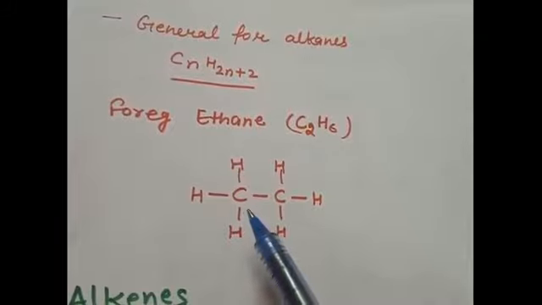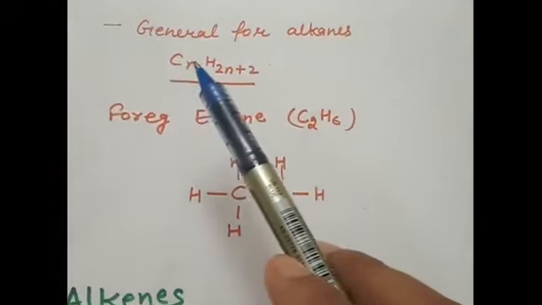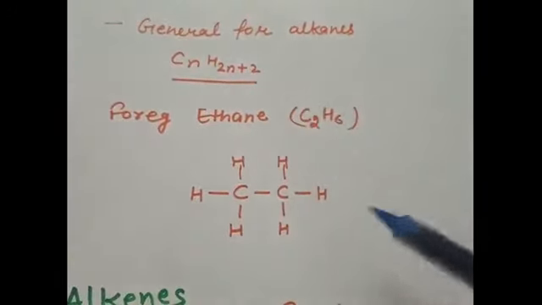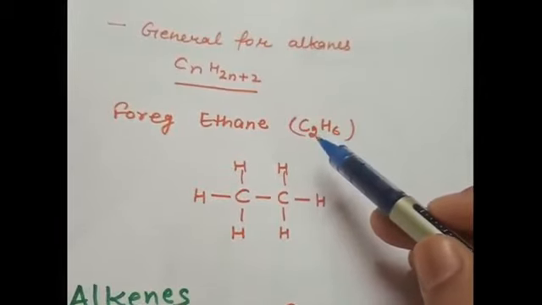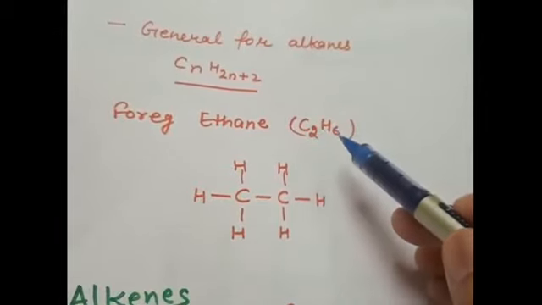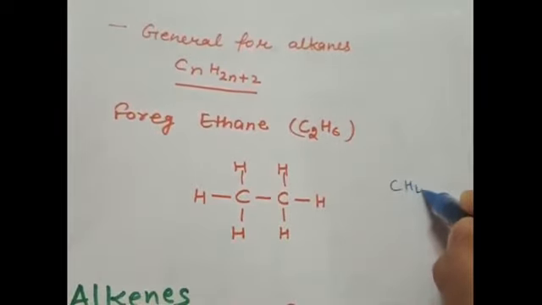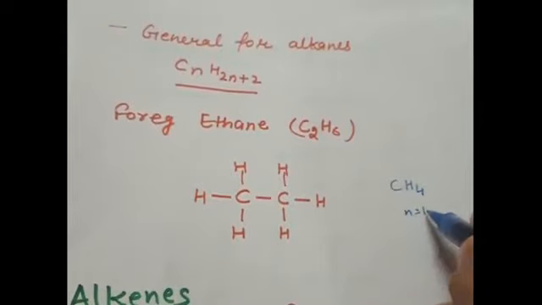So the general formula for alkane becomes CnH2n+2. Suppose we are talking about ethane: when n is 2, then H is 6. The same holds for CH4: when n is 1, then H will be 4.